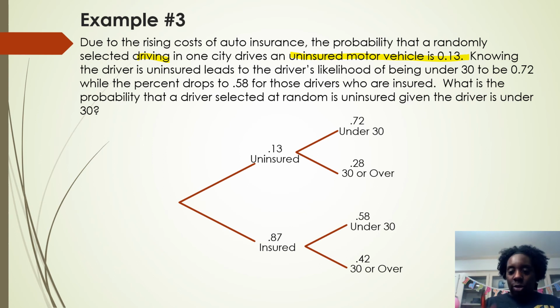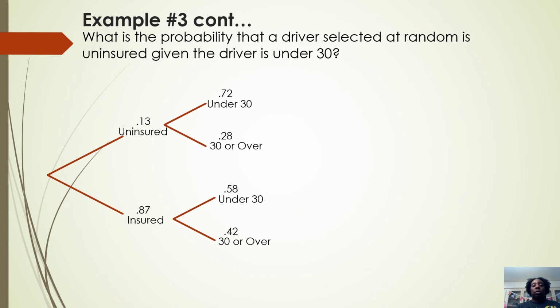Now let's answer that question, because that's basically how that works. They're not going to separate it out. They're just going to give you this one question all together. So what is the probability that a driver selected at random is uninsured given that the driver is under 30? So what condition do I know? You know already in advance that the driver is under 30. But you want to know if you have a driver that's under 30, what's the probability that they're uninsured?